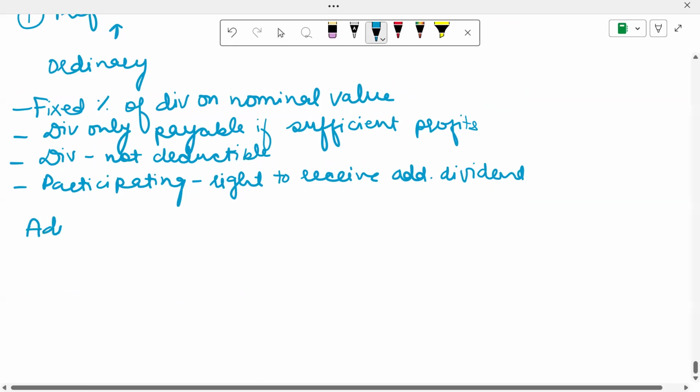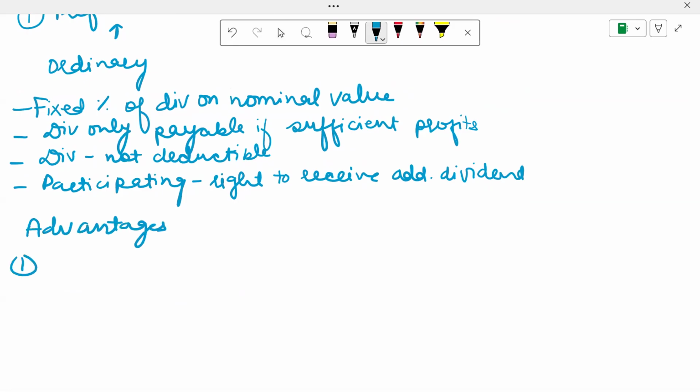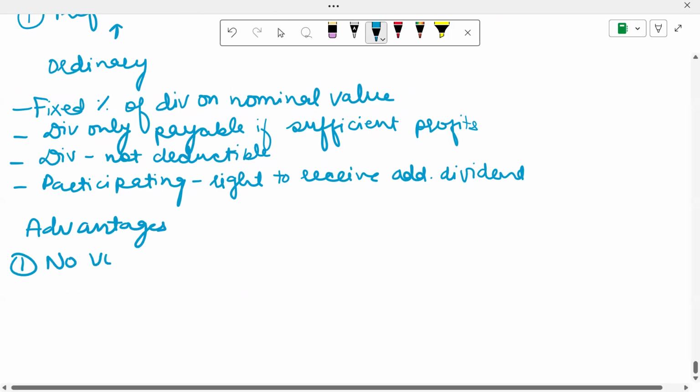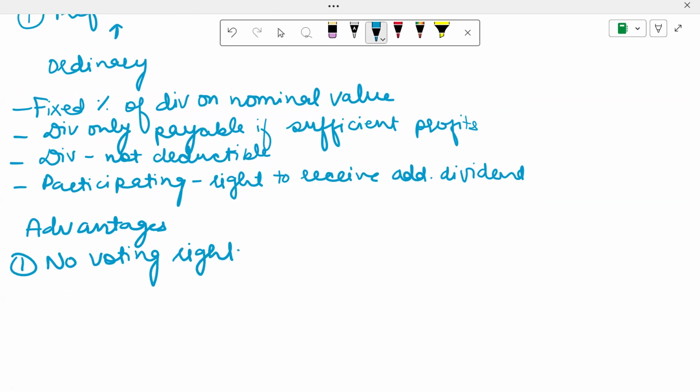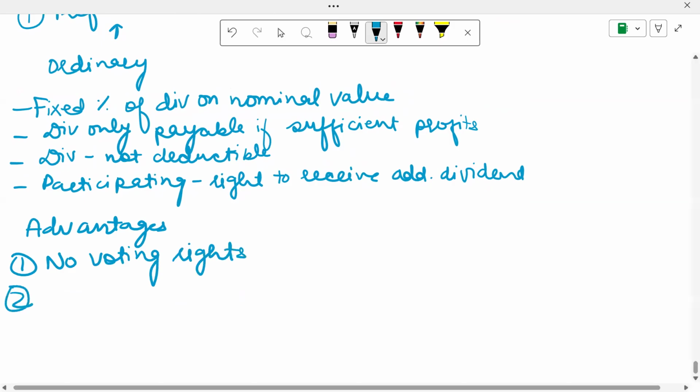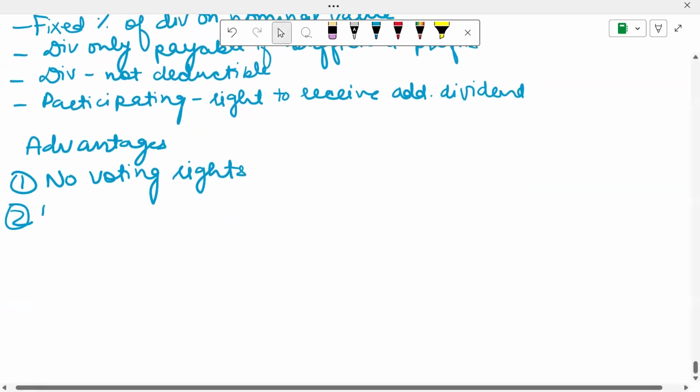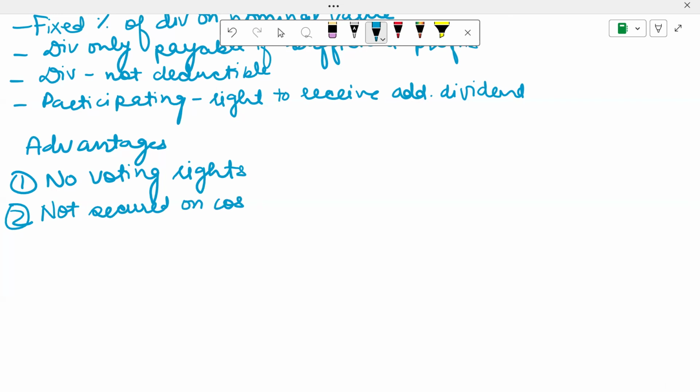Now, what are the advantages when it comes to issuing preference shares? Number one advantage is that these preference shares carry no voting rights. So the ordinary shareholders do not actually have to dilute their control. Another advantage is that it is not secured on the assets of the company, so you get to take other loans on the assets that the company has.